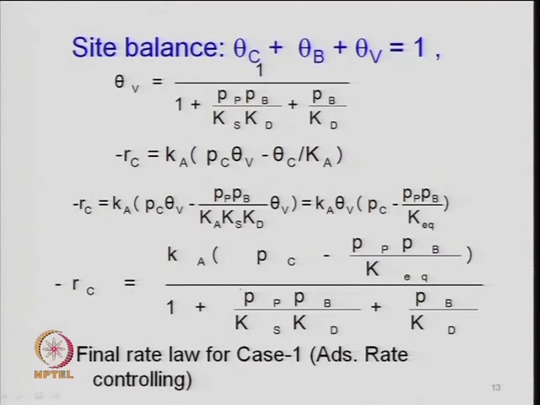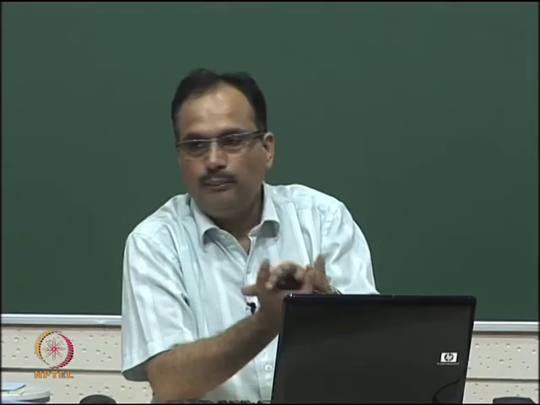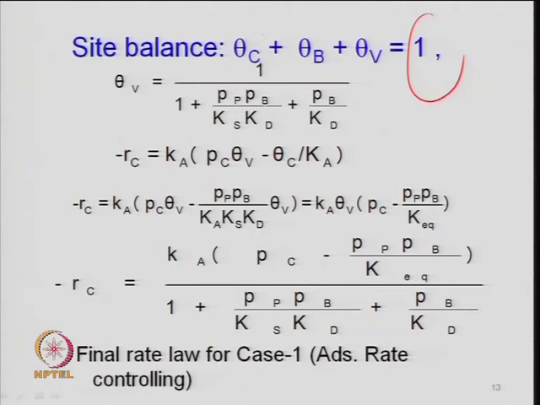So, let us look at the site balance, right. In the site balance you know that the cumene is being adsorbed on the surface, benzene is being adsorbed, but propylene is not adsorbed, right. So, if you take the total number of sites as the fraction 1, the sum of all theta_i is 1, right. So, the fraction of the sites covered by C is theta_c, the fraction of the sites covered by B, and the fraction of the sites which are vacant, right.